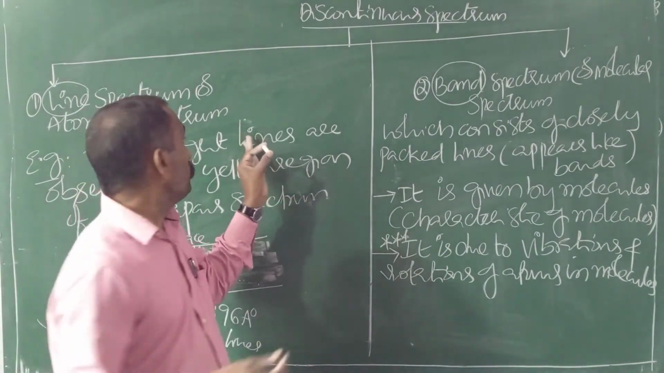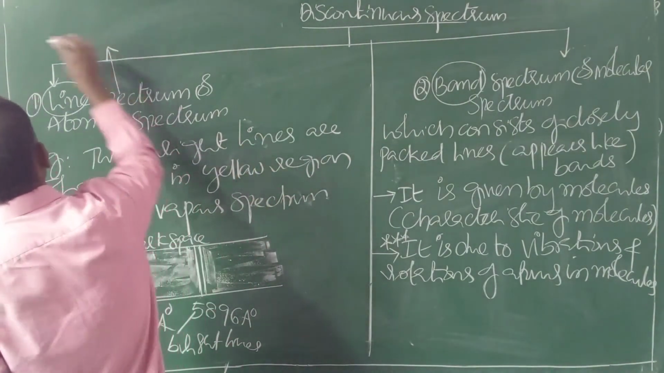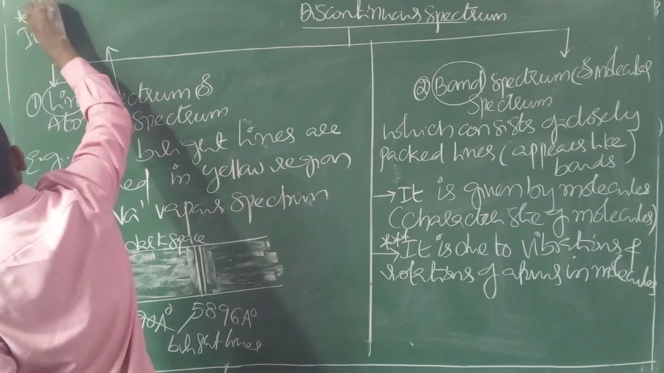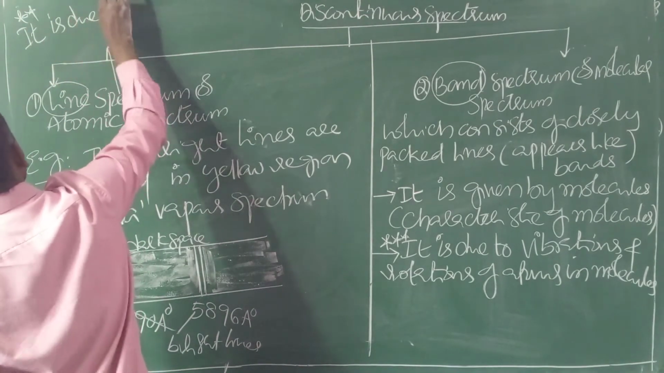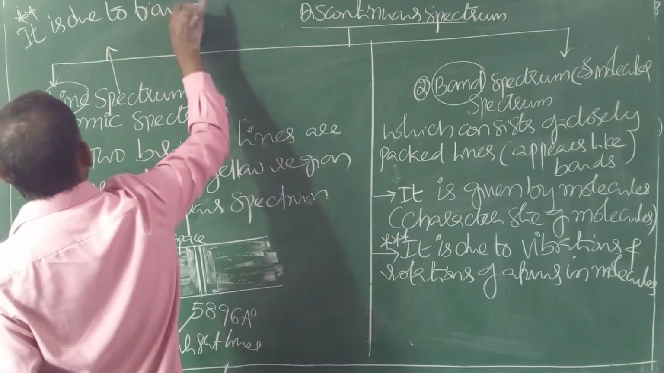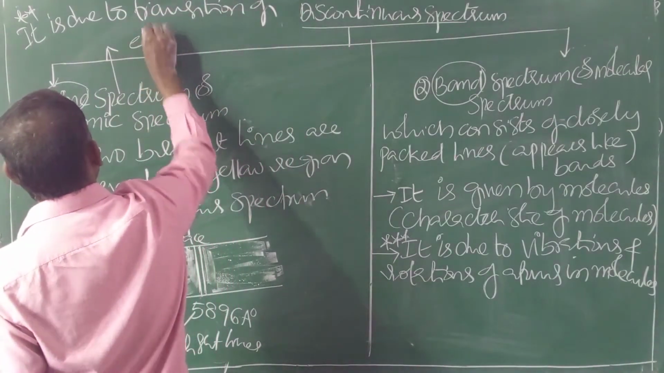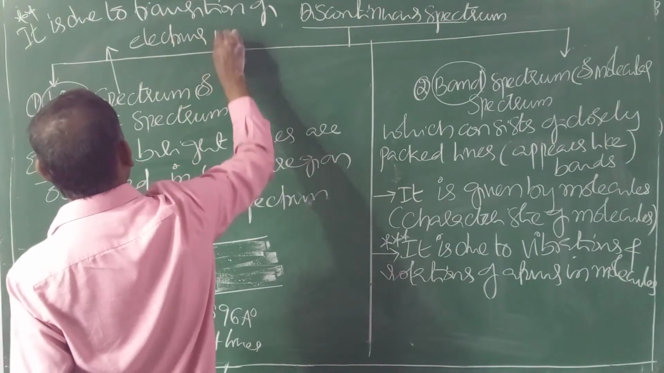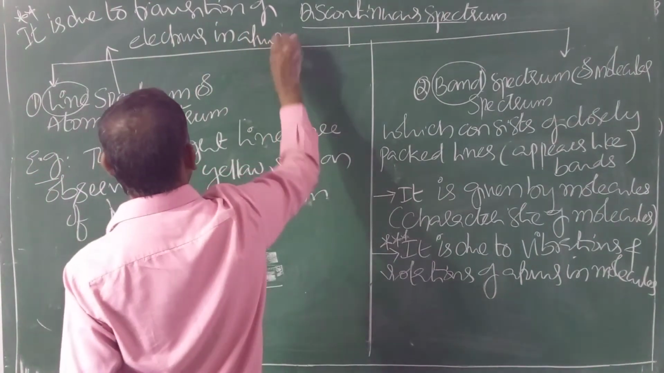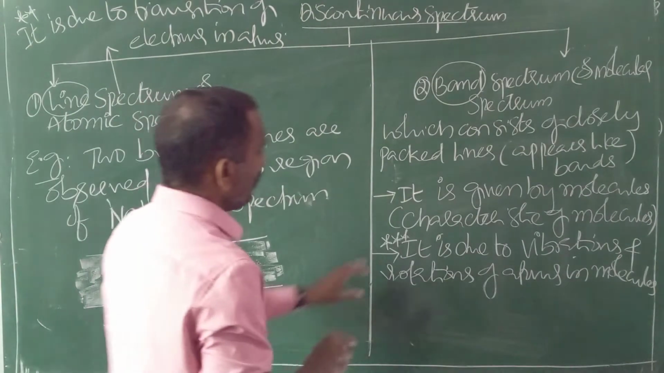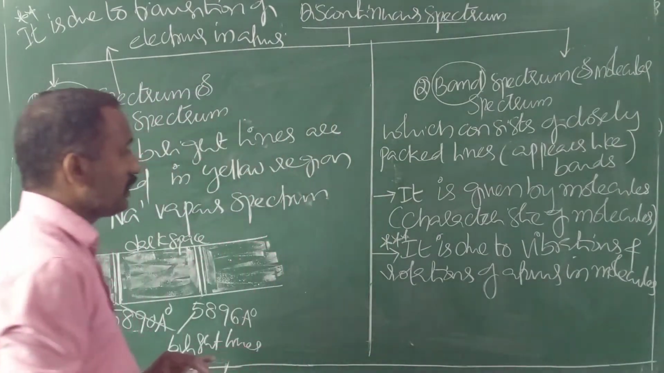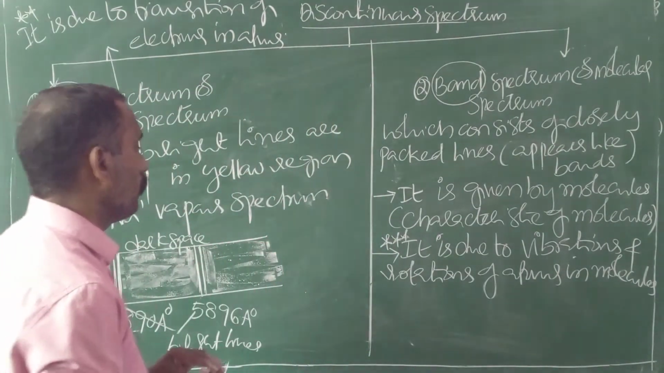Line spectrum is due to transition of electrons in atoms. Band spectrum is due to vibrations and rotations of atoms in molecules.